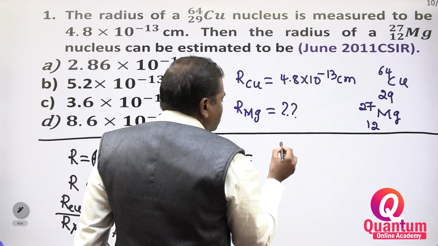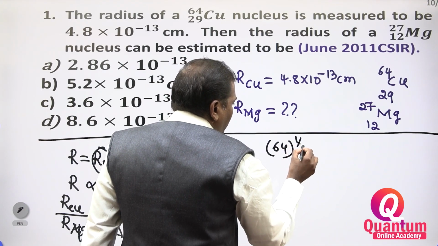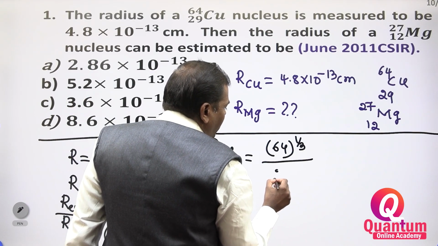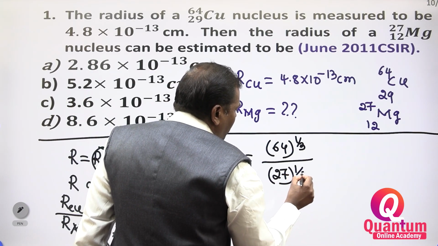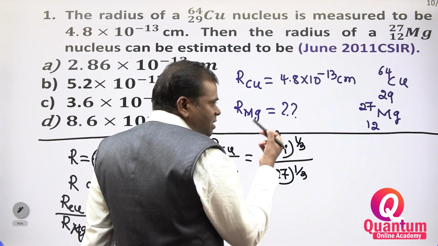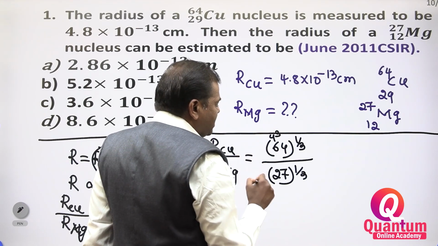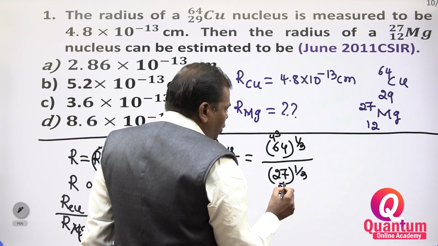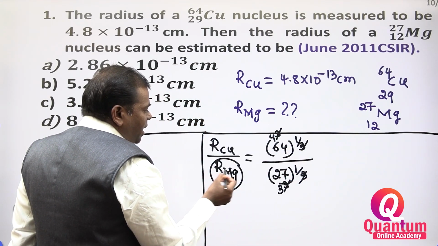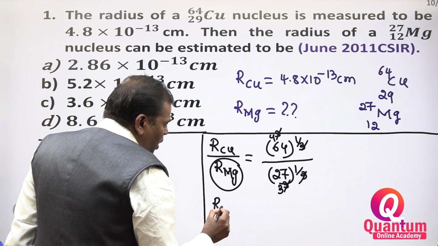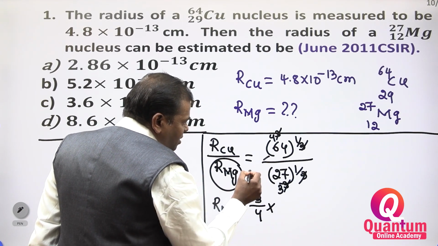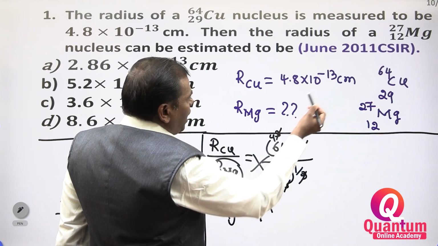Now you substitute. R copper divided by R magnesium is equal to A copper, which is 64, whole to the power of 1 by 3, divided by A magnesium, which is 27, whole to the power of 1 by 3. Now 64 is equal to 4 cube, 4 sixteens are 64. So 4 cube and 3 cube, the cube roots get cancelled. What are we finding? R magnesium we need to find out. Cross multiplying, R magnesium is equal to 3 by 4 into R copper.